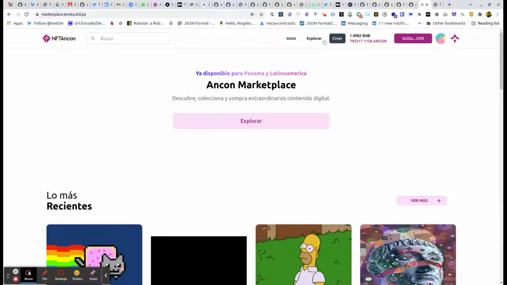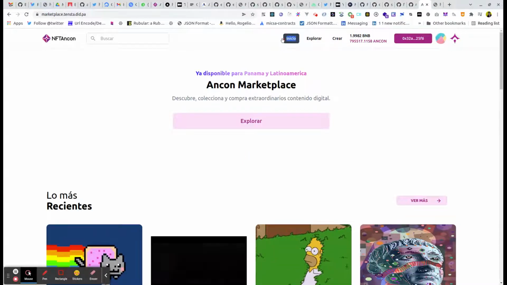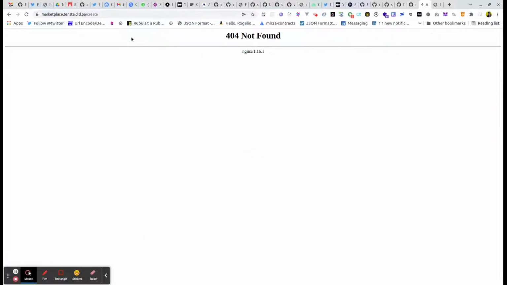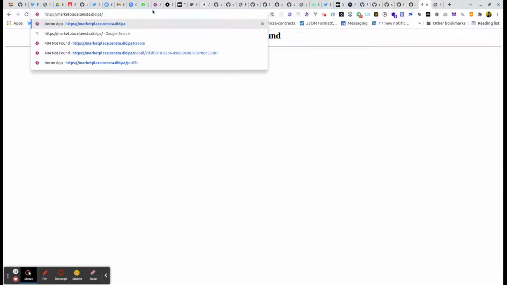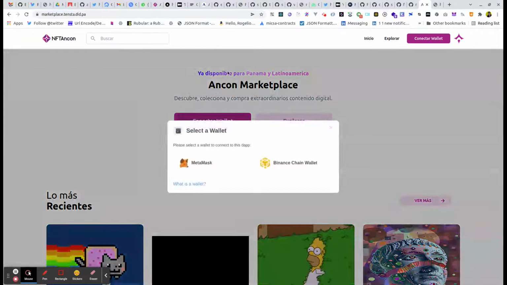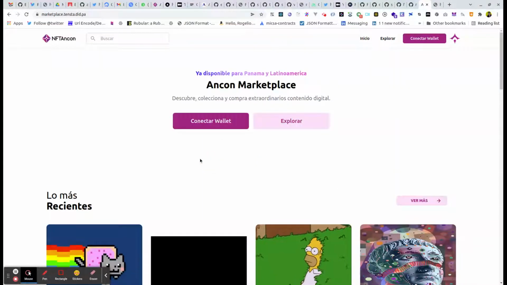So we're going to click on create. So let's wait for a bit for it to load. Okay, this is still beta-ish. Let me see if I can refresh this again. Okay, MetaMask. Here you go. Let's click on create.